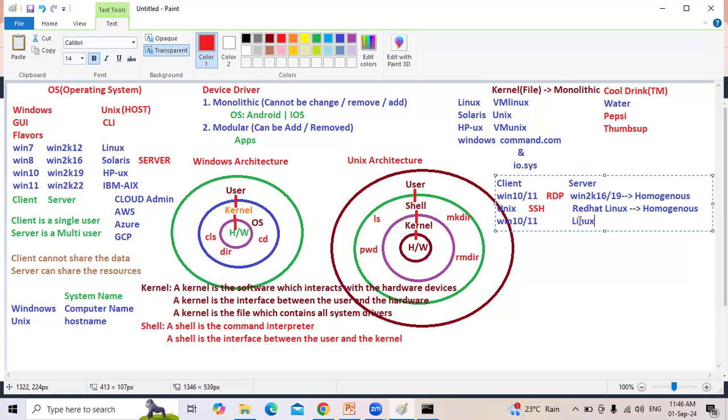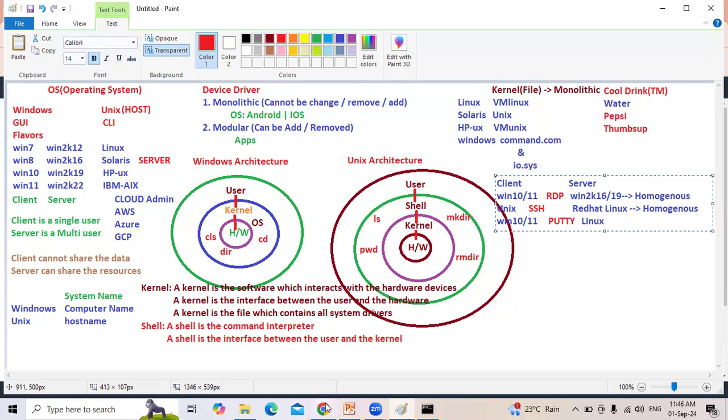All these are server operating systems, whereas a laptop is a client OS. Now how are we going to log in from the client to a Linux server in real time? We are going to use third-party software called PuTTY. Install the PuTTY third-party software on your laptop.